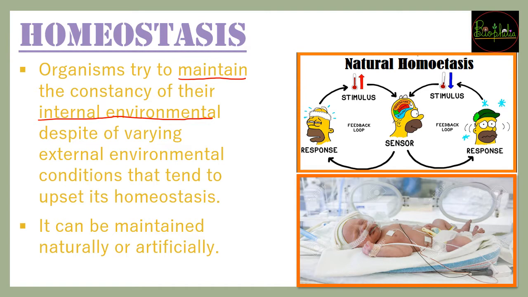Whether cold comes, rain comes, or heat comes, your human body temperature is going to remain at the same degree Celsius. So that is nothing but called homeostasis. Generally, homeostasis can be maintained by two methods: naturally, and if naturally it is not possible, then artificial methods can be used to maintain the homeostasis.